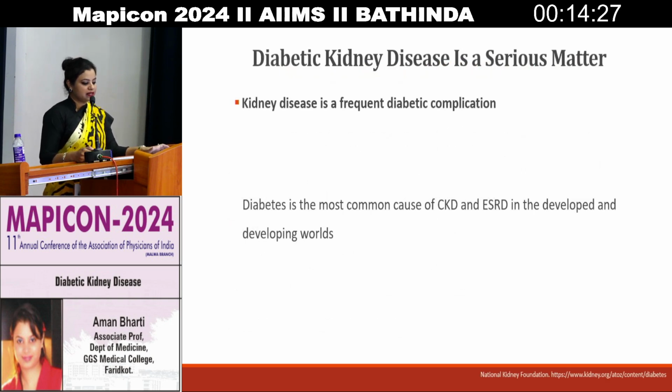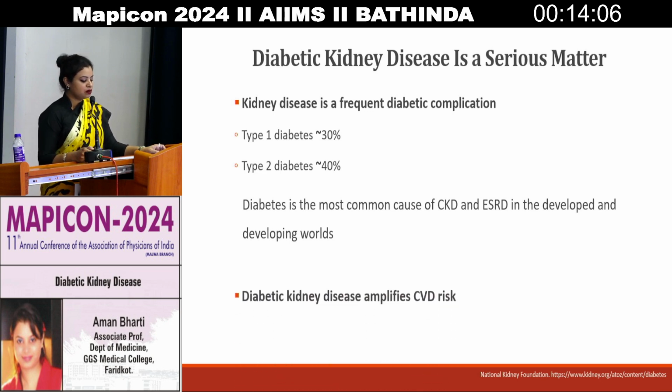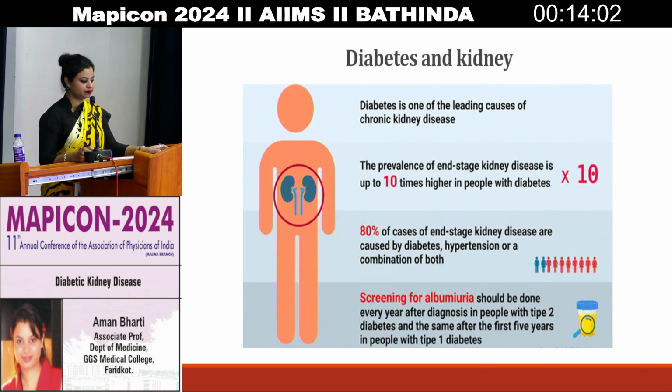So diabetic kidney disease is a serious matter. Kidney disease is a frequent diabetic complication, as we all know, as it occurs in 30% of type 1 diabetic patients and 40% of type 2 diabetic patients. So diabetes is the most common cause of CKD and end-stage renal disease in developed as well as in developing worlds. It also amplifies the cardiovascular disease risk.